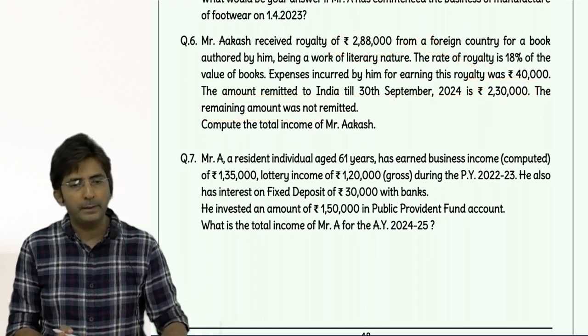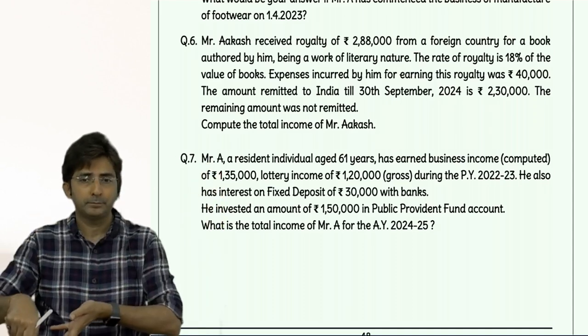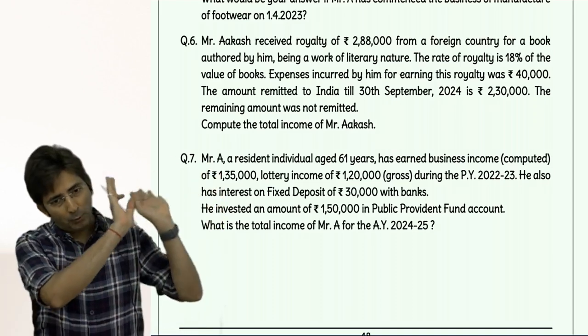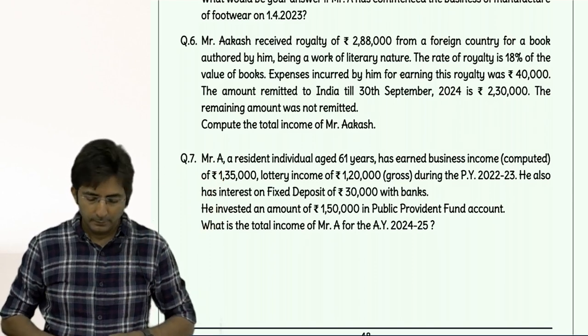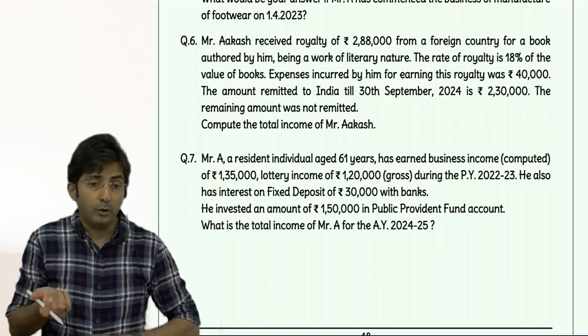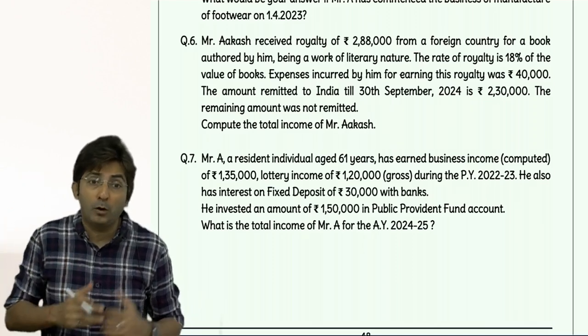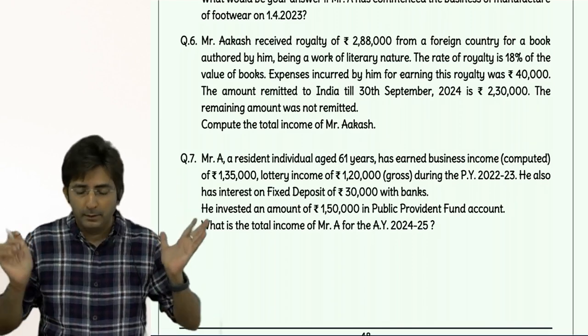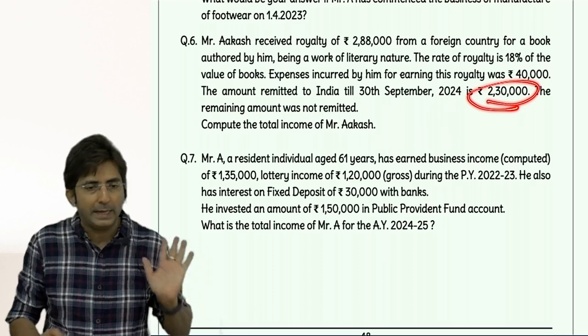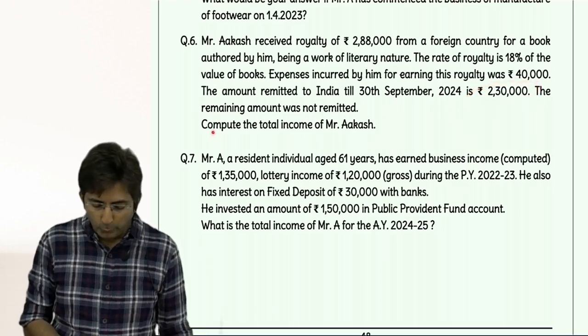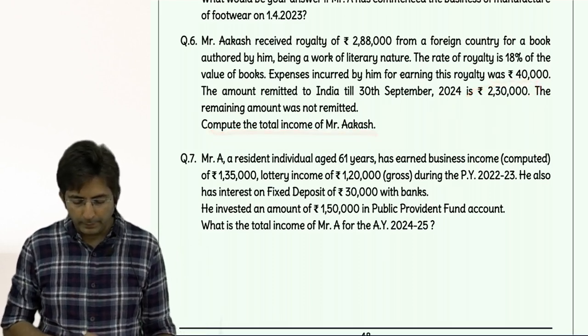remitted. Was not remitted means was not sent to India. Means it is kept outside India only. And we want that foreign royalty should be sent to India. It should be brought in India. We want foreign currency should come to India. But they have brought only 2 lakh 30. Compute the total income. So tell me, how will you do?